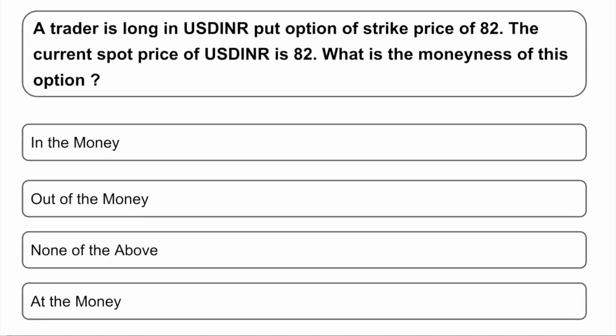A trader is long in USD INR call option of strike price 82. The current spot price of USD INR is 82. What is the moneyness of this option? So you have to tell if it is in the money, out of the money, none of the above, or at the money. So the correct answer is it's at the money. If you see the current spot price as well as the strike price is 82, then you are at the money.